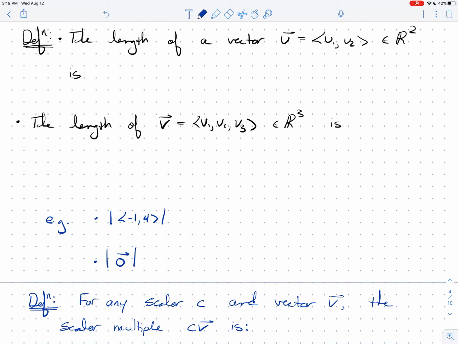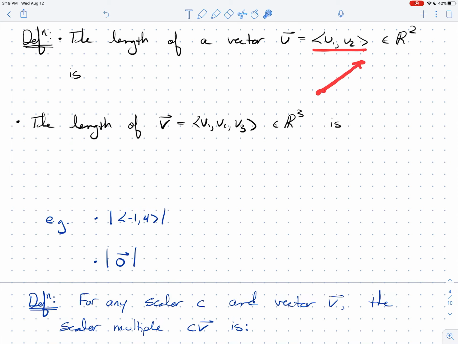All right, the length of a vector u1, u2. Let's start in R2. So I've got a two-dimensional vector. Length is going to be, if we're writing down the component form, the vector is in standard position, so its tail is at the origin, and its head is at u1, u2.